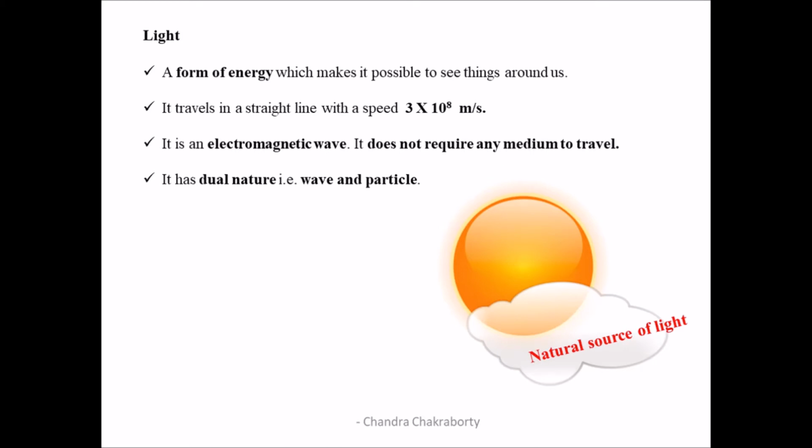Scientists in earlier ages have experimentally proved that light travels in a straight line. It travels with a speed of 3 into 10 to the power 8 meter per second. Now let me tell you some of the properties of light. The first one is, it travels in a straight line. It is an electromagnetic wave. That is, it does not require any medium to travel.